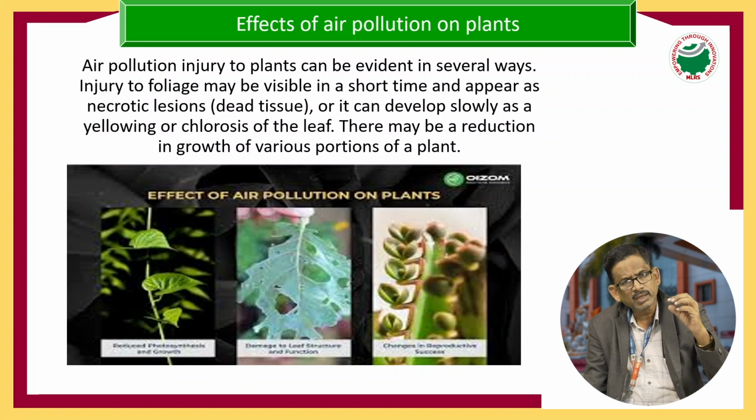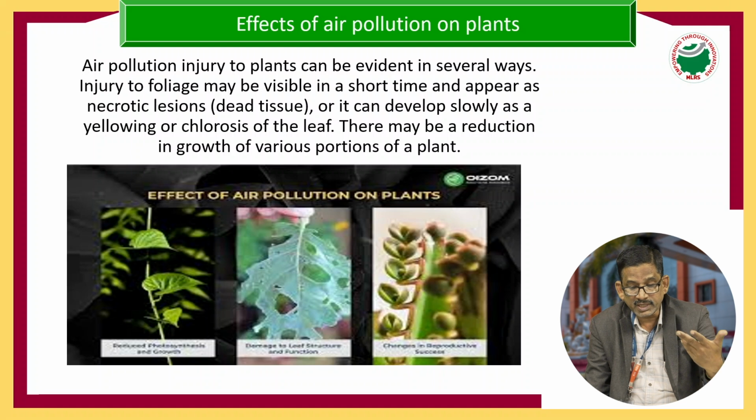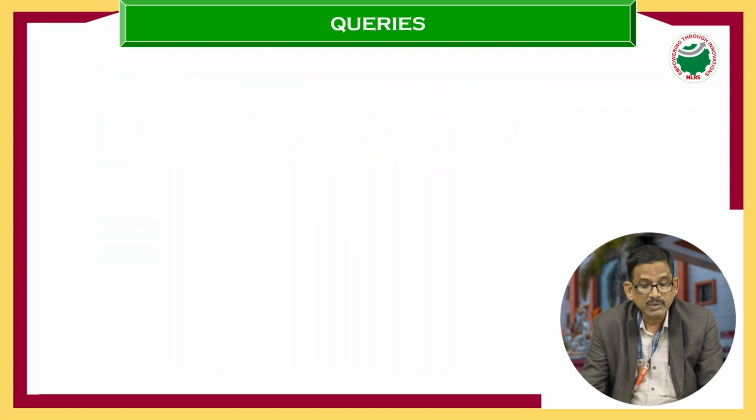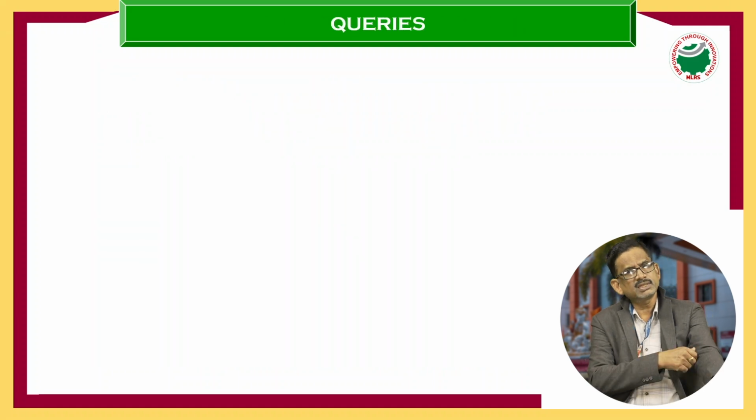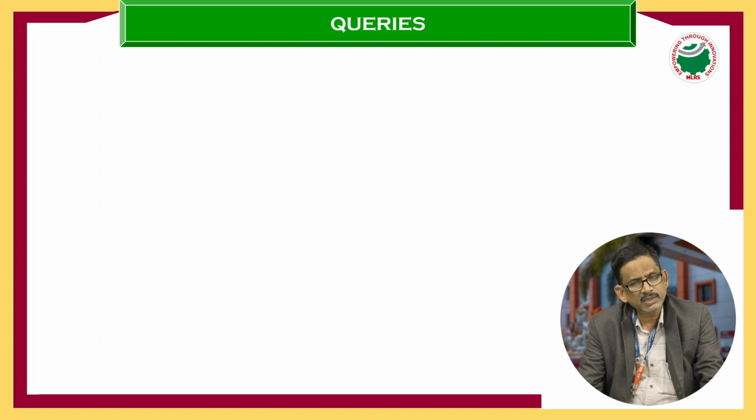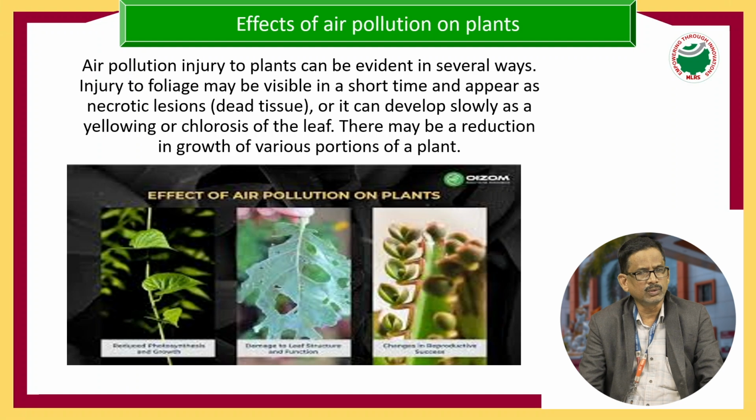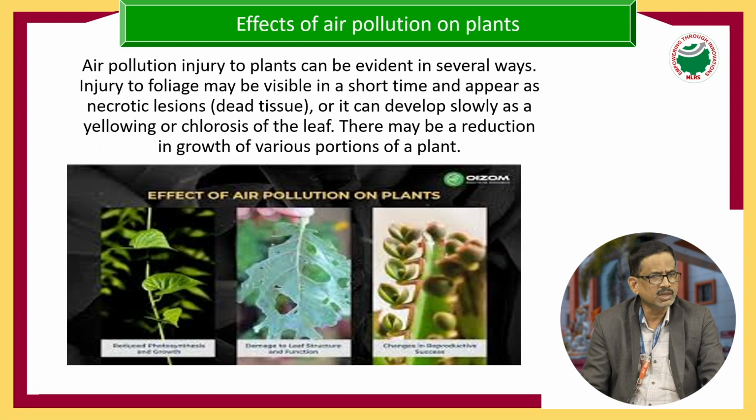Air pollution can also affect the age of the plant. These are the things we have to discuss in this introduction to air and noise pollution control.